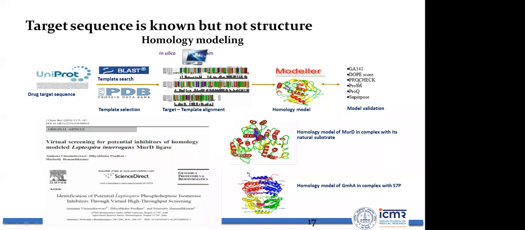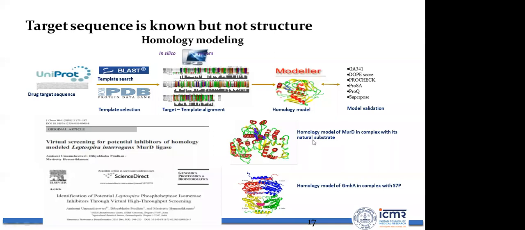You can evaluate the protein through the Ramachandran plot, that is, through ProCheck, and other energetic parameters like ProSA, ProQ, and Superpose. Superpose is a command in Modeler where you can check the root mean square deviation of the structure with respect to the crystal structure. The structure with the lower root mean square deviation with respect to the crystal structure should be preferred. In fact, we have generated several models for different drug targets using homology modeling.